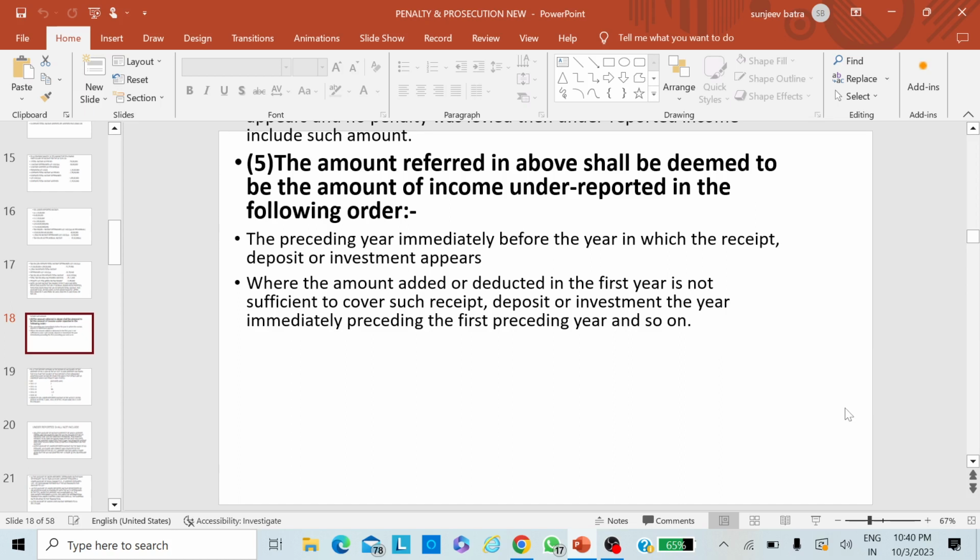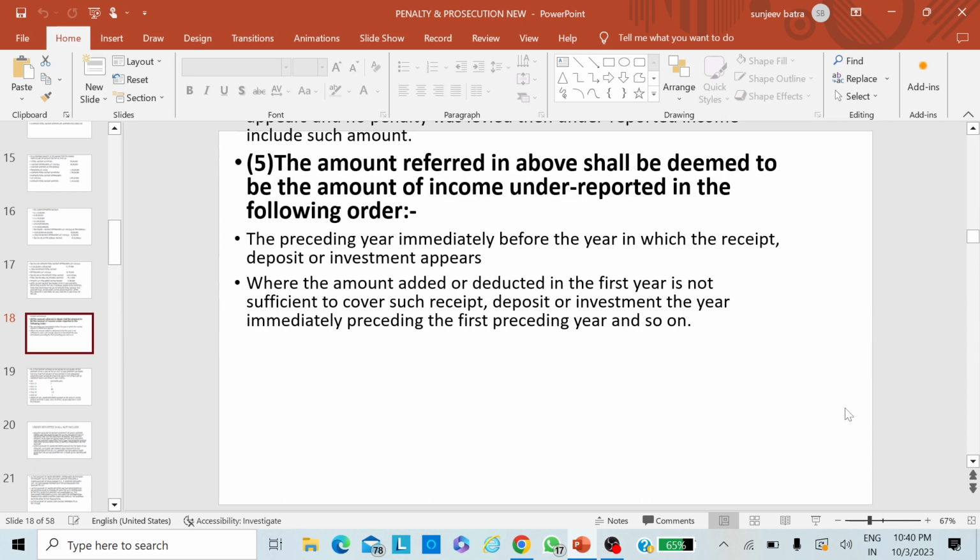We are not concerned with that. We are going to impose the penalty in the current year, but the source of these deposits, receipts or investments pertains only to preceding years. So we only have to calculate tax according to that assessment year. After that, penalty shall be imposed in the current year, taking the underreporting of income at the rate of 50% or 200%, whatever the case may be.